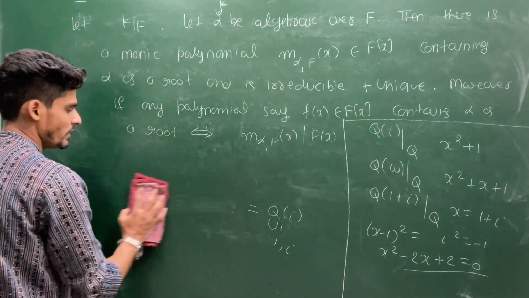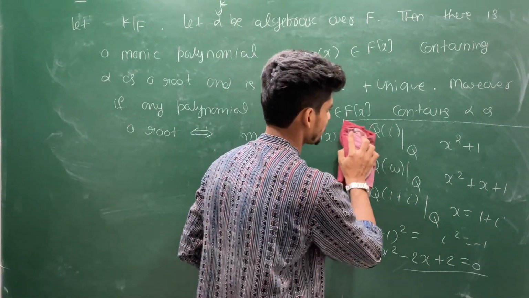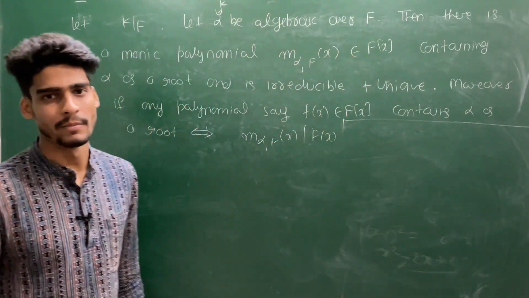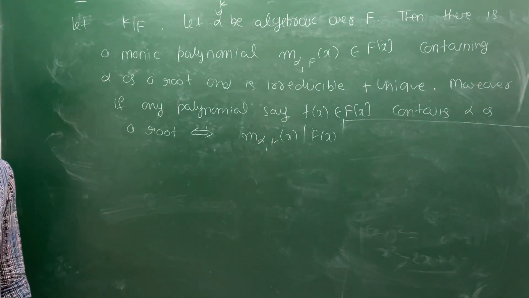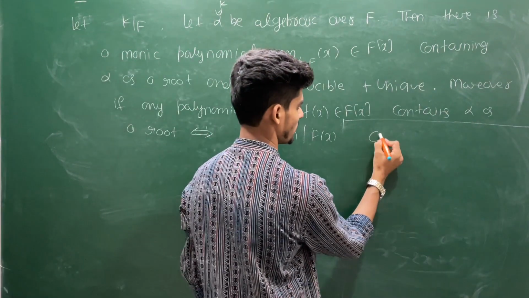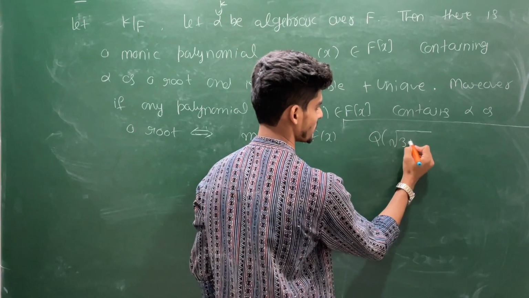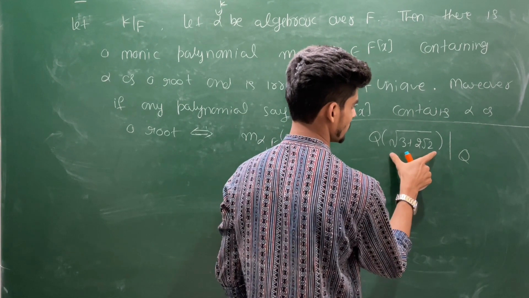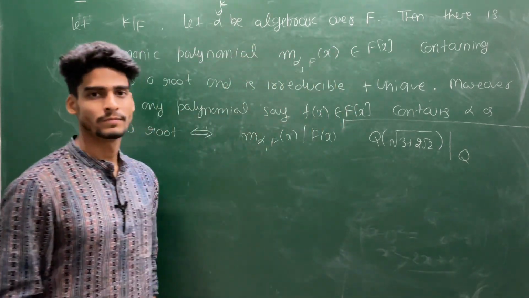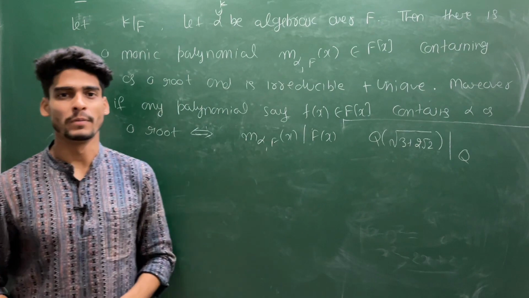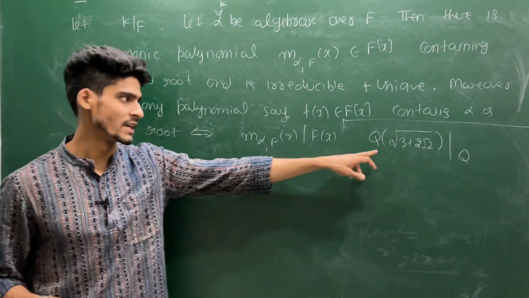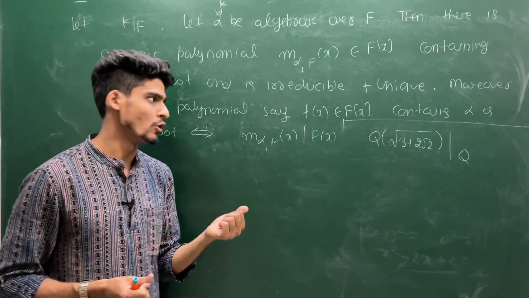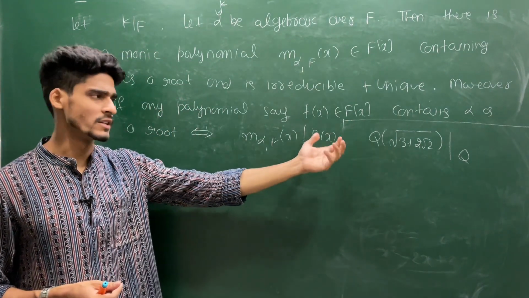And why I always say you to study the Dummit and Foote book, because there are some questions in GATE examination they ask directly from that book. We will see. This is one of the examples. Q(square root of 3 plus 2 root 2), and they are asking the degree of this extension over Q, and this question is directly copy-pasted from the Dummit and Foote book. You will see in Exercise 1 in the field theory chapter, and the question number will be 9. So that is why I always force you to study that book. This is not for exam purposes,